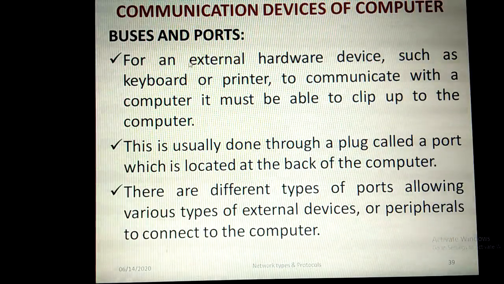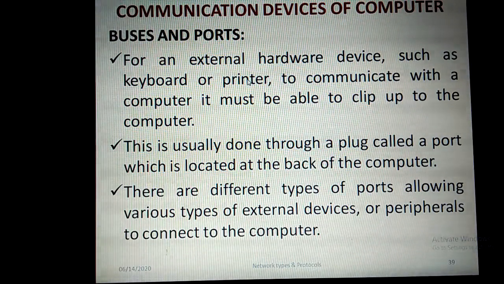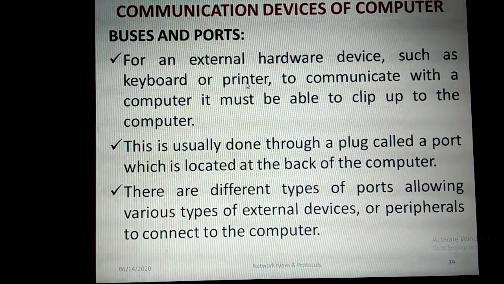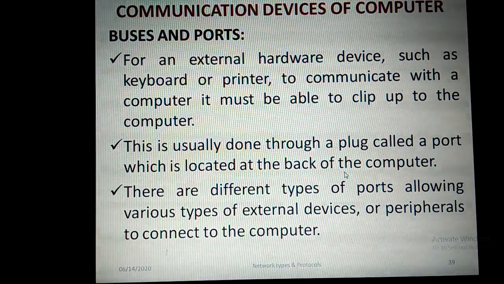For an external hardware device such as a keyboard or printer, we are going to attach a mouse, keyboard and printer, external hardware devices, to the computer. In order to communicate with the computer, it must be able to hook up to the computer. So for that we should have a port, a plug point, through which we can insert the cable. This is usually done through a plug called a port, which is located at the back of the computer. That is, the computer's CPU backside will have the ports, and with the help of the ports we can make the external hardware devices communicate with the computer.